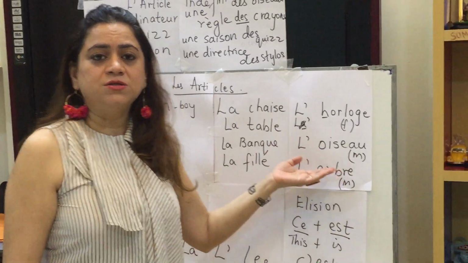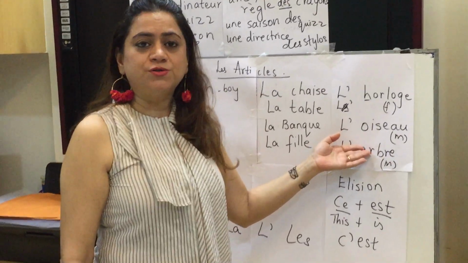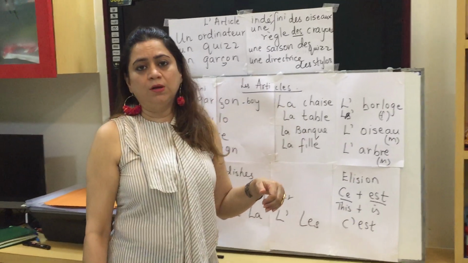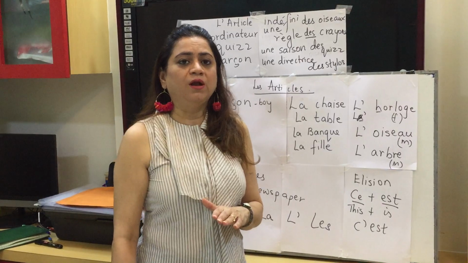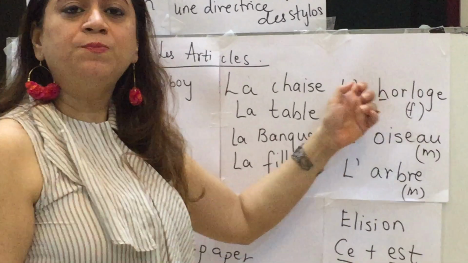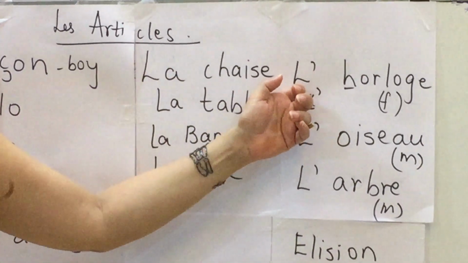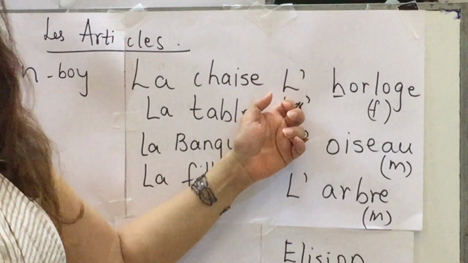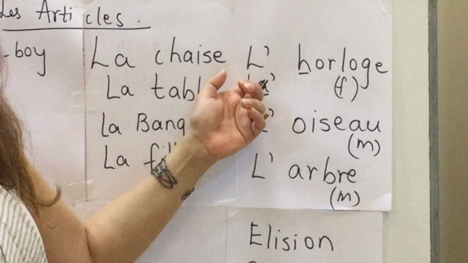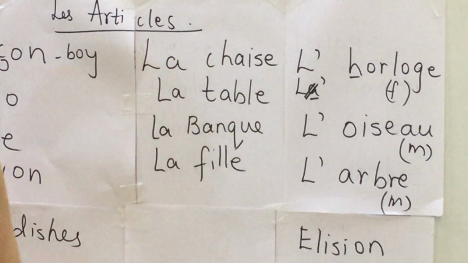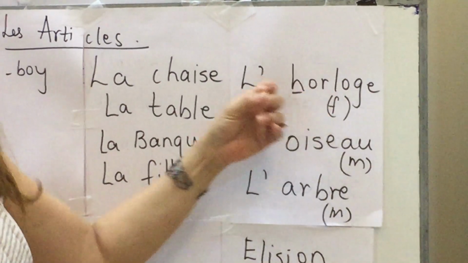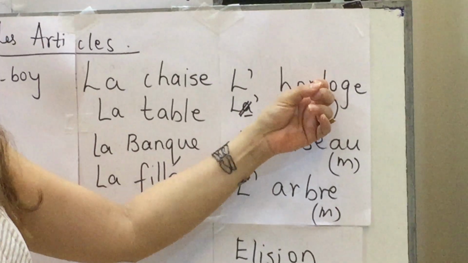The third definite article is L apostrophe. This is put when the noun begins with a vowel, whether masculine or feminine. If it begins with a vowel, there is a clash of the vowel. So the preceding vowel, that is, if it's le, the E will be dropped, and if it's la, the A will be dropped, and both will be connected with an apostrophe. Let's look at a few examples. We have horloge, that is wall clock. So l'horloge, it's feminine.